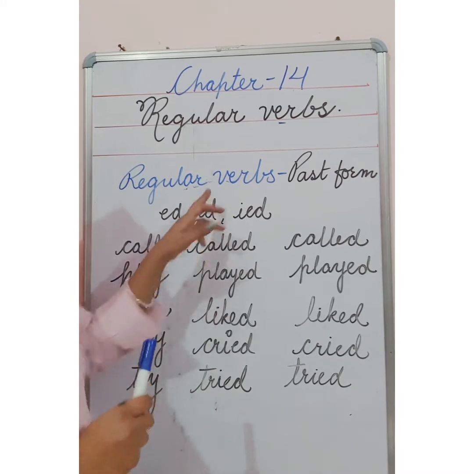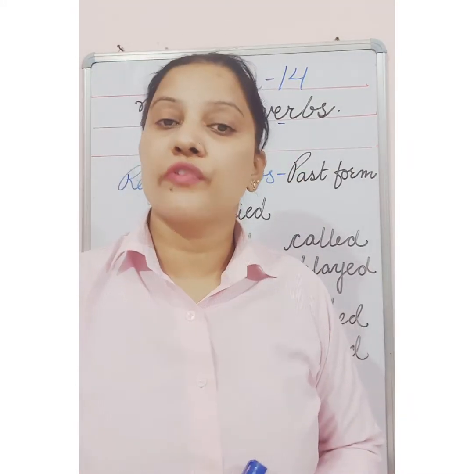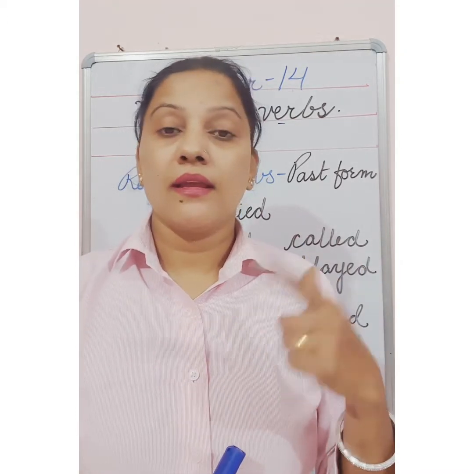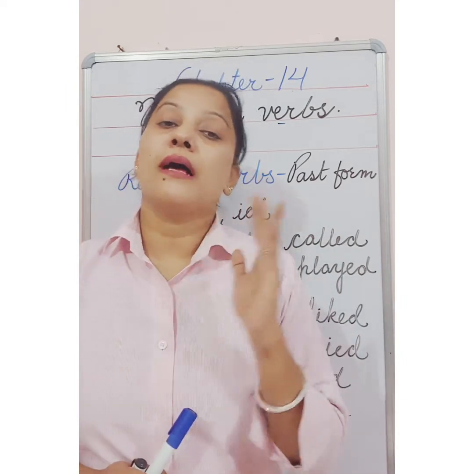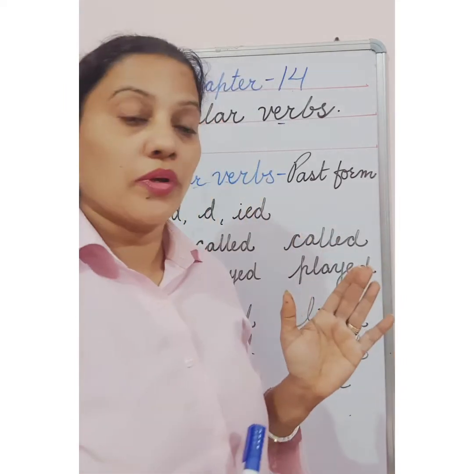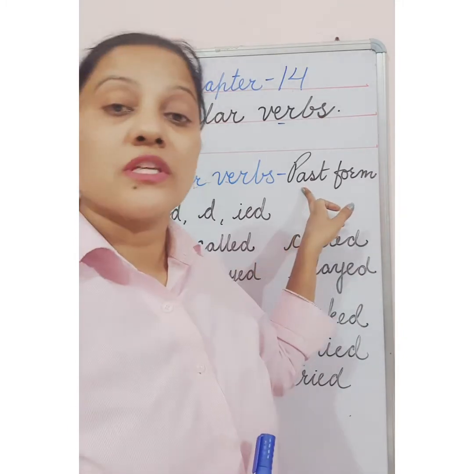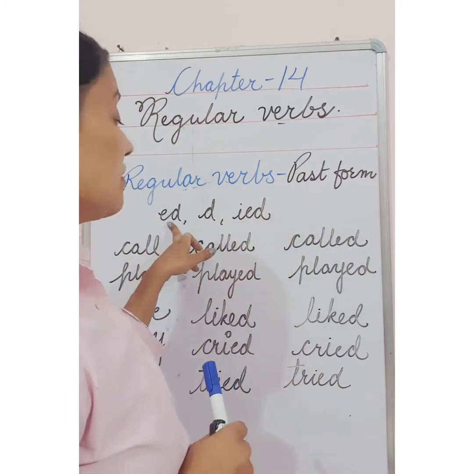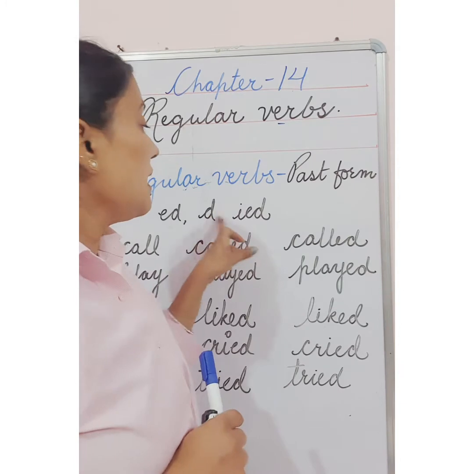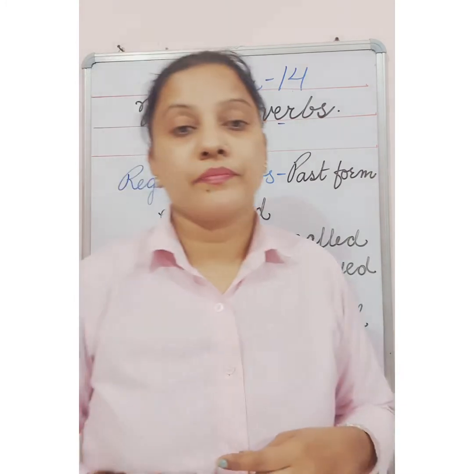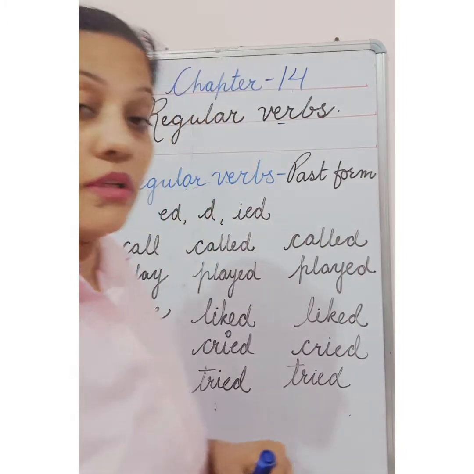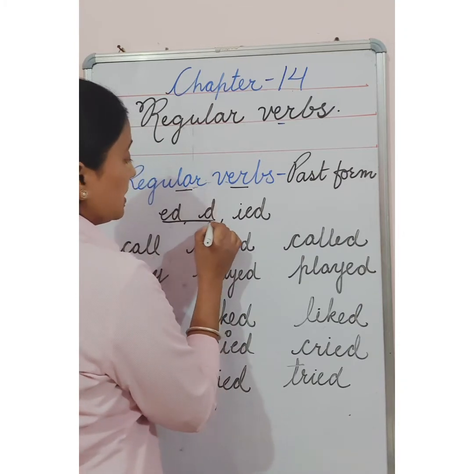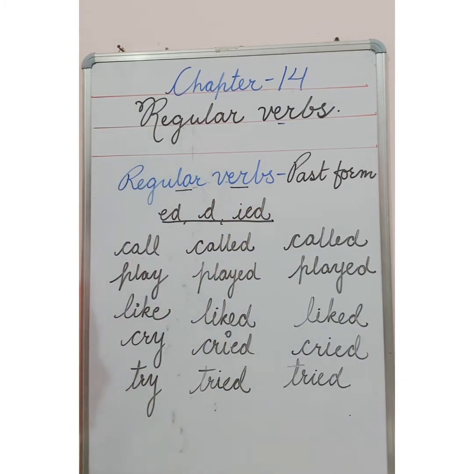Regular verb is the past form of verb. I have told you so many times, present form and past form also. Play, played. Play is the present form and played is the past form. So the past form of the verb is called regular verbs, the verb which ends with ed, d and ied when we add them at the last. Keep this thing in your mind: regular verbs end with ed, d and ied.